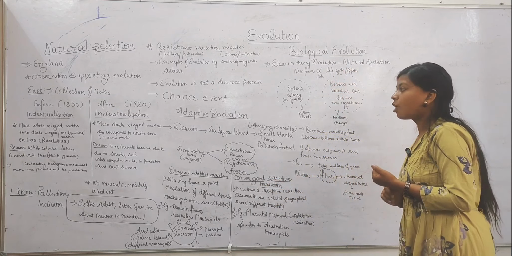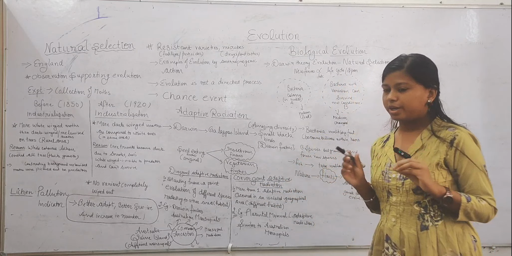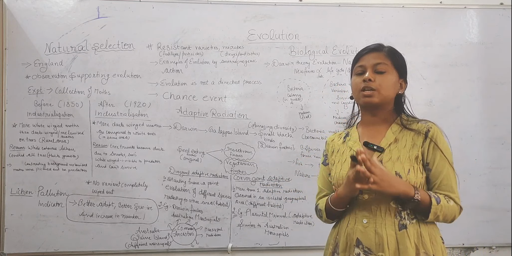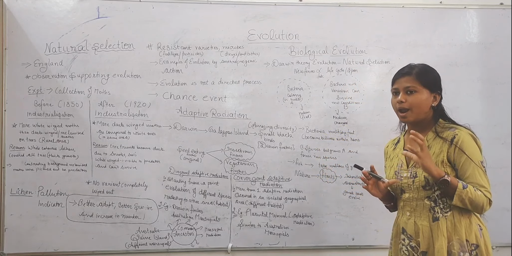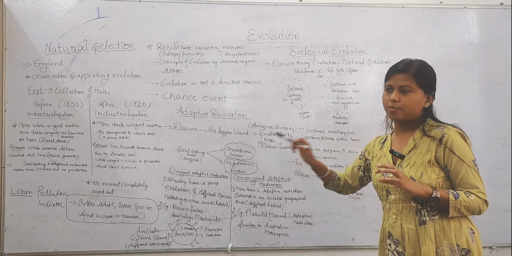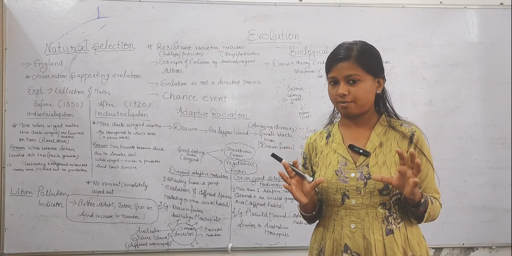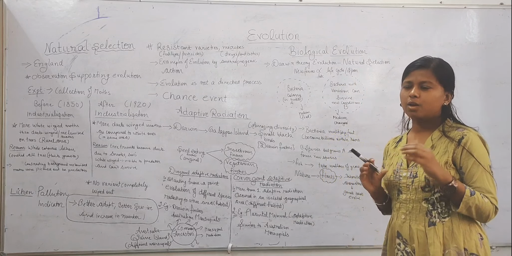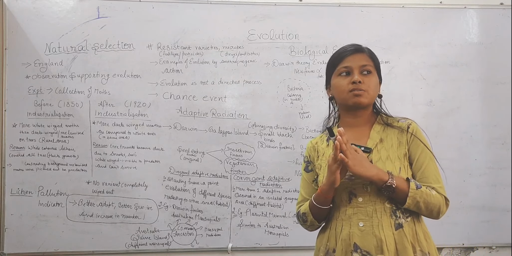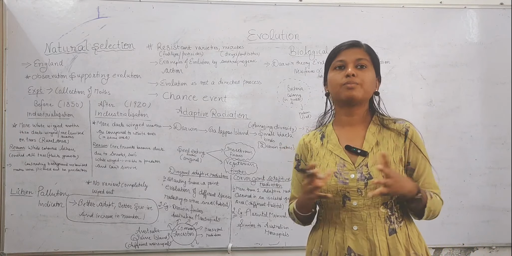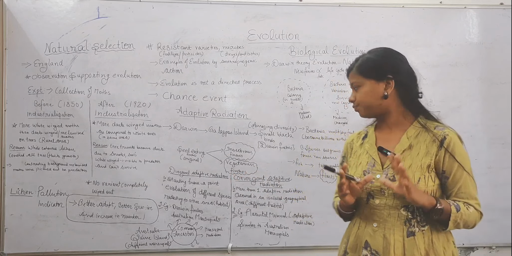Now we come to adaptive radiation. First of all, there is a scientist called Darwin. Darwin went to an island, the Galapagos Island. When he went there, he was amazed by the amazing diversity. He observed that there was a small black bird that was very diverse in number. Later on, these were called Darwin's finches.